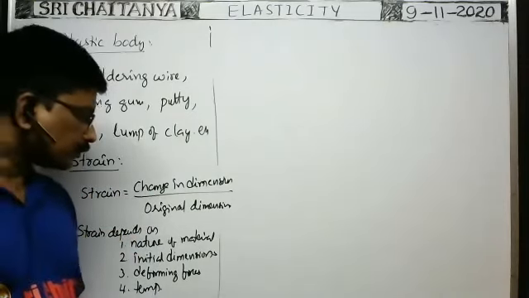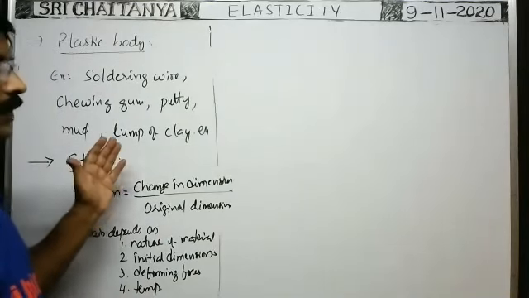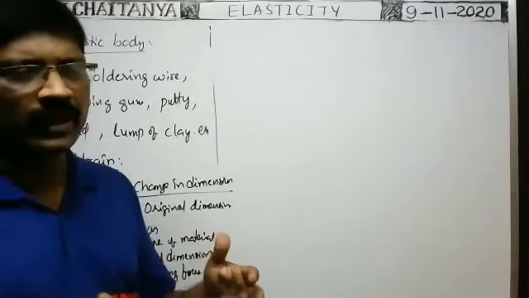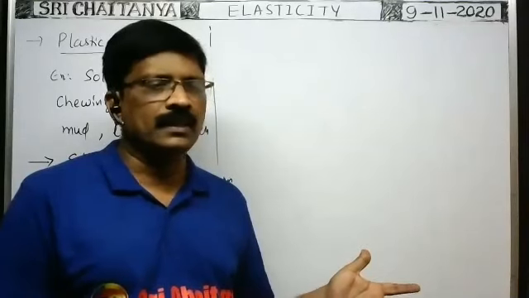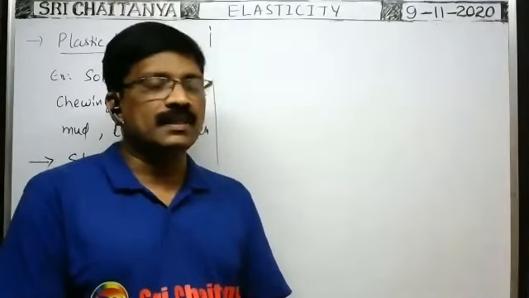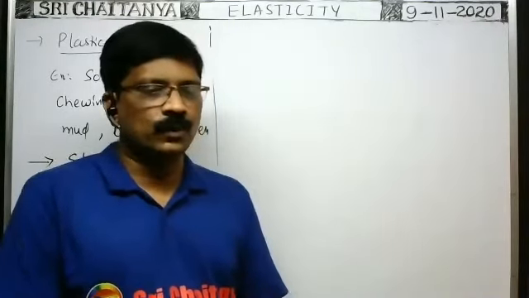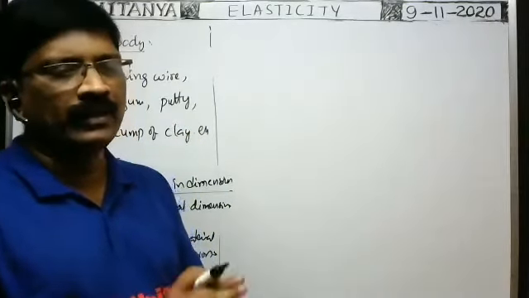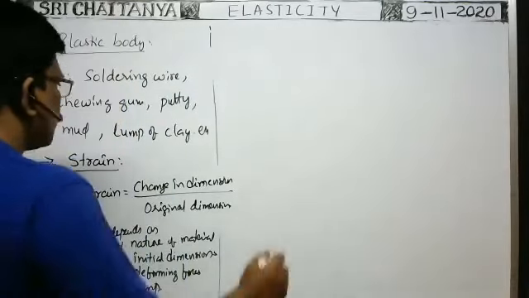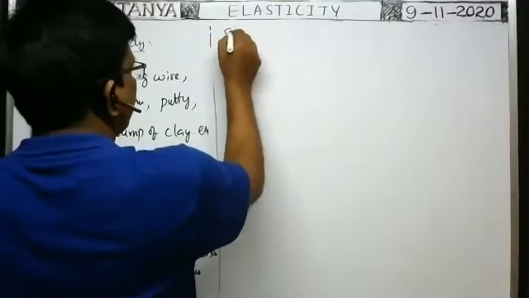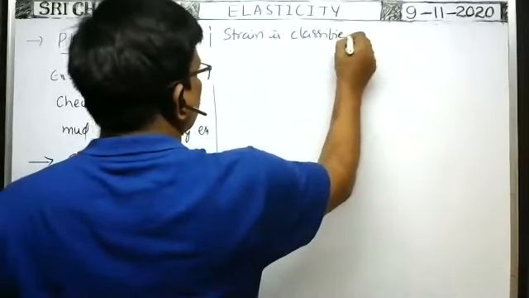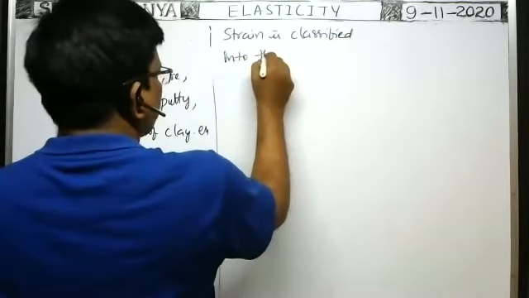Based on the type of strain developed in the body. Because of application of the deforming forces, in some cases the shape of the body alone changes without changing the volume. In some cases, because of deforming forces, the length changes. In some cases, the volume changes. So based on the type of strain developed in the body, strain is classified into three types.